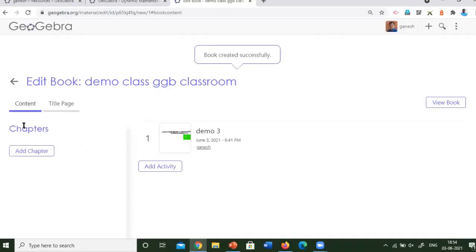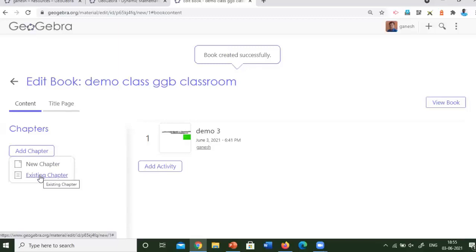Now you can see it is changed to chapters. The demo 3 activity is the task 1. Now we gradually move to the activity 2 book. Here, only one chapter is there. If you want to add another chapter, click add chapter. Here we have given 2 opportunities, new chapter or existing chapter.